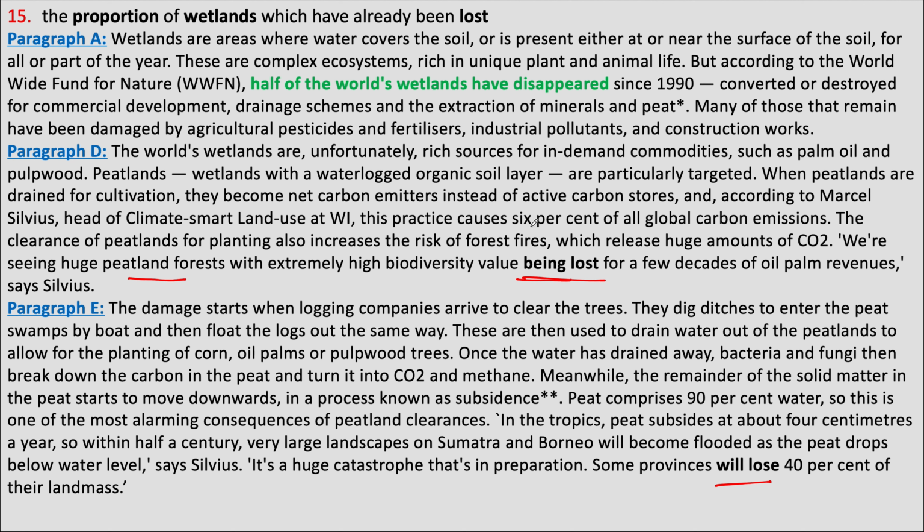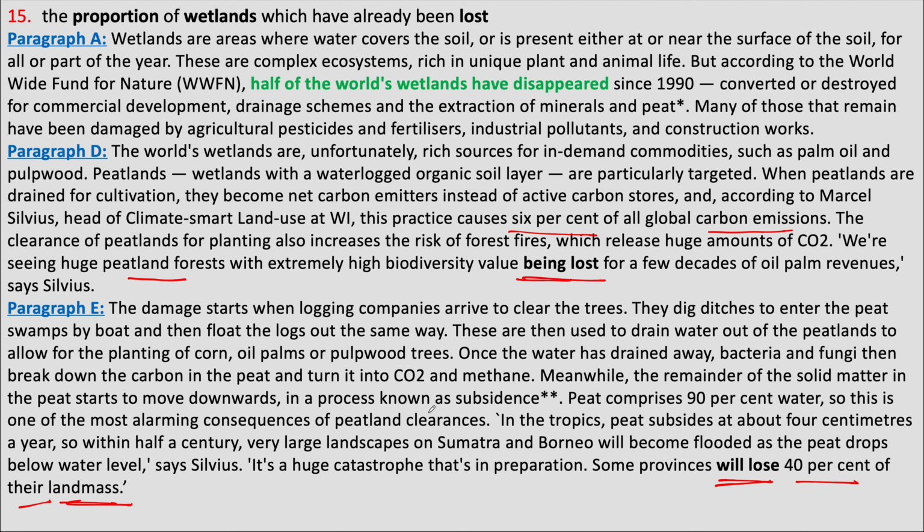The same paragraph mentions 6%, but this is about carbon emissions, not about the percentage of wetlands or percentage of forests lost. Paragraph E says we will lose 40% of their land mass.